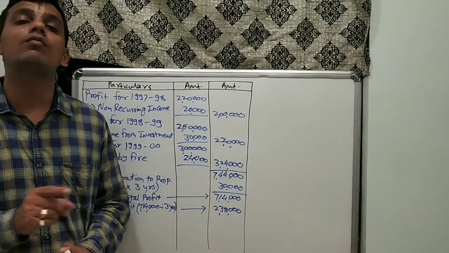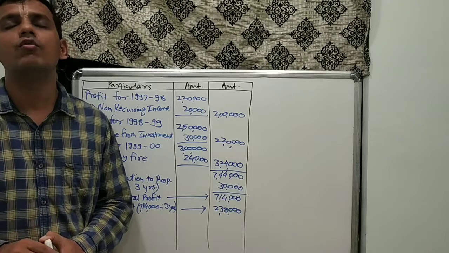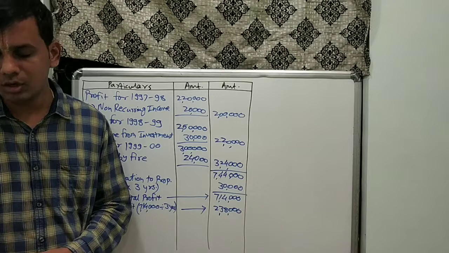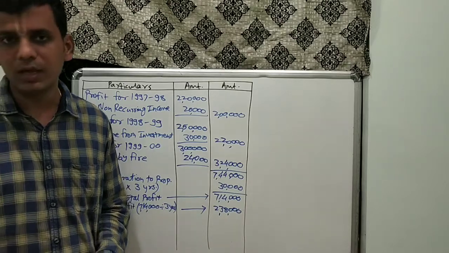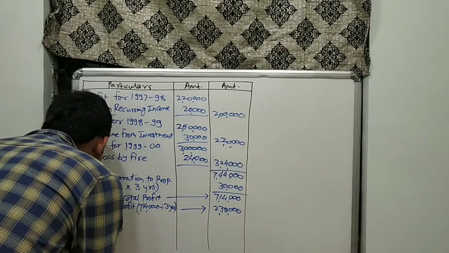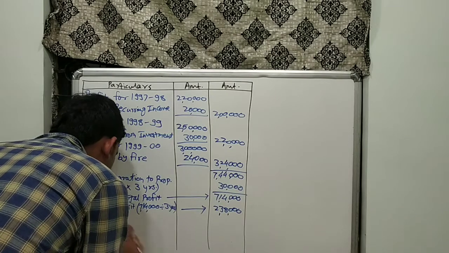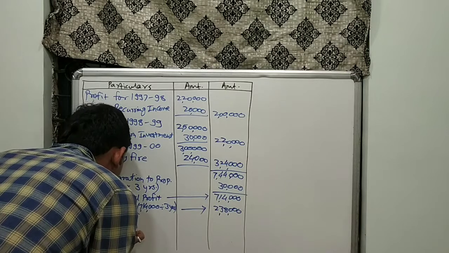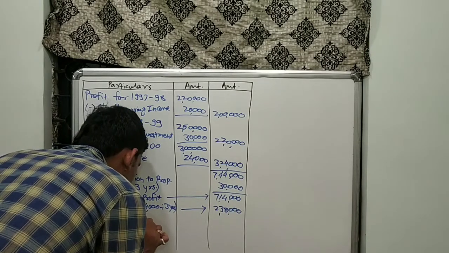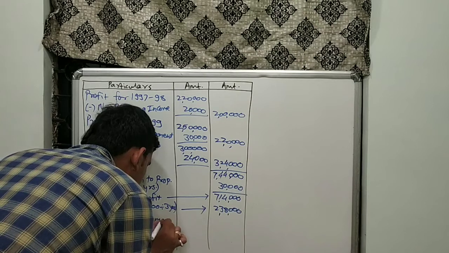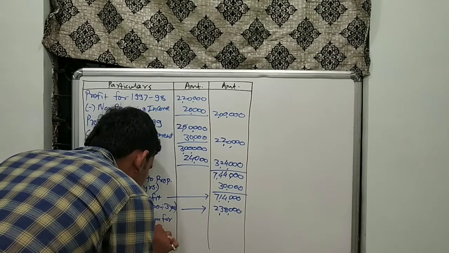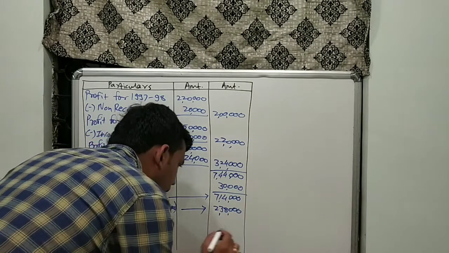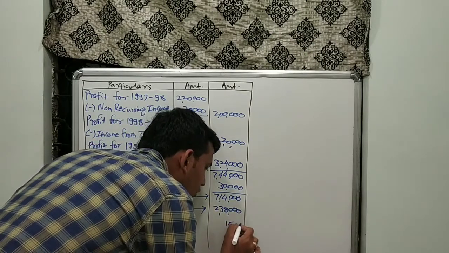But as discussed in the question, there is an increase in the expenditure related to insurance, hence we again deduct the insurance premium for the future, which amounted to rupees 1,500.